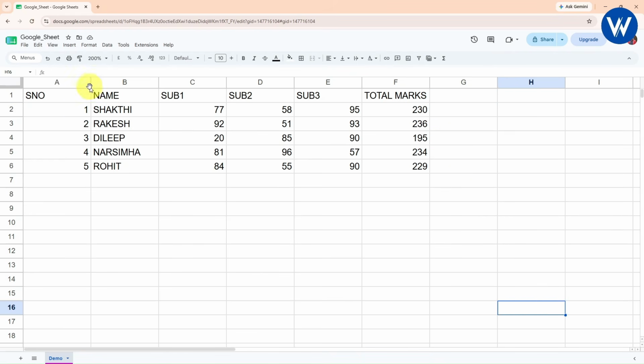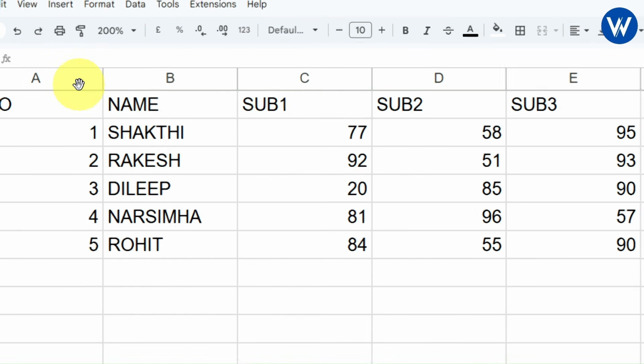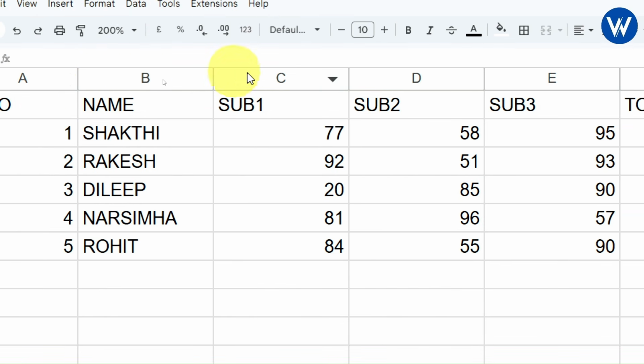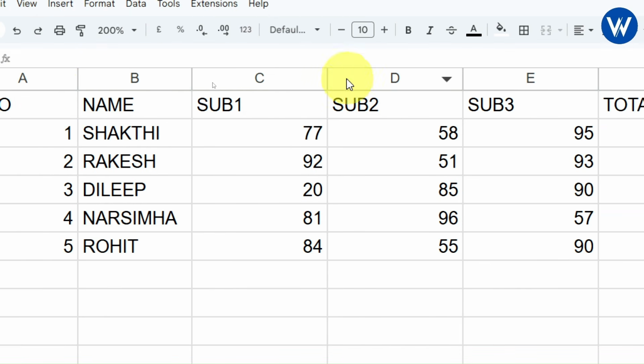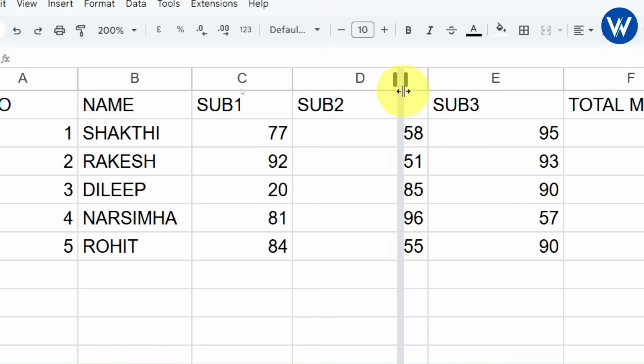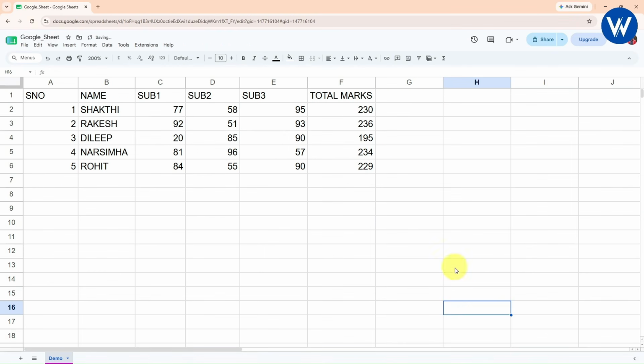Now let's see how we can adjust the column width. If you notice carefully, the column width is not properly adjusted. If you do it in this way, it will be time consuming, right? But let me show you one powerful trick.